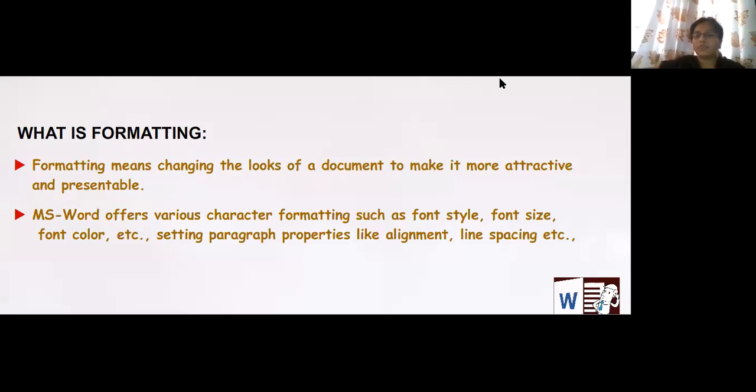It offers various character formatting, such as font style, font size and font color, and setting paragraph properties like alignment and line spacing. Alignment, as I explained in the last class, means we can keep whatever we have written at the left side, right side or in the center. That was the alignment. Line spacing means how much gap you want.